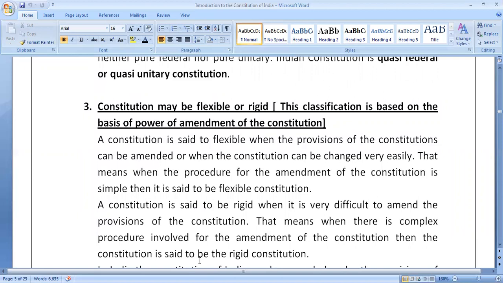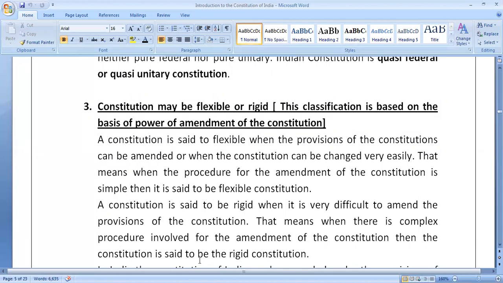That means to say, when the procedure for the amendment of the constitution is simple, when the procedure for the amendment of constitution is not lengthy, then at that time the constitution of that country is said to be flexible constitution. On the other hand, what is the meaning of rigid constitution? A constitution is said to be rigid constitution when it is very difficult to amend the provisions of the constitution.